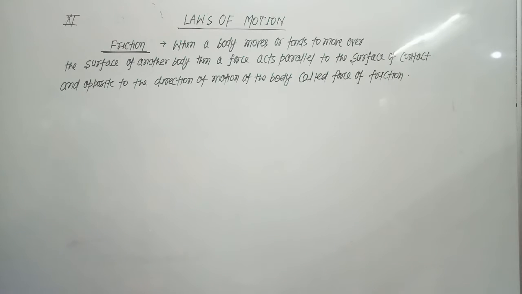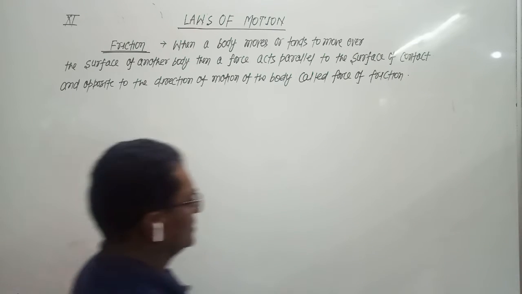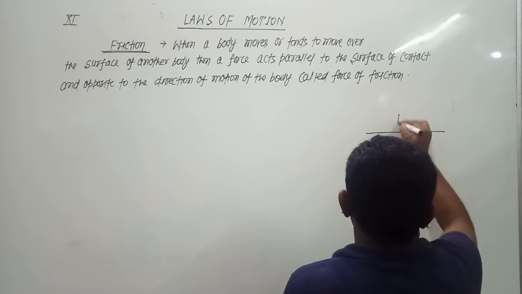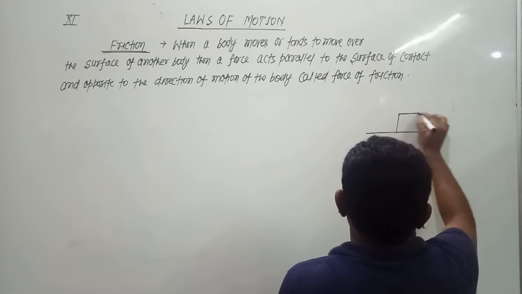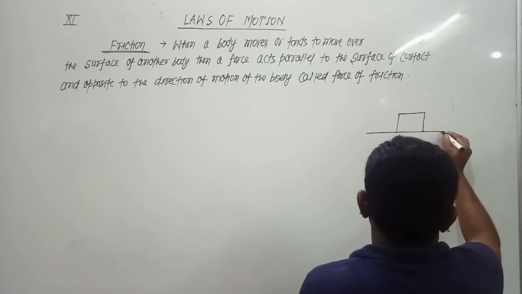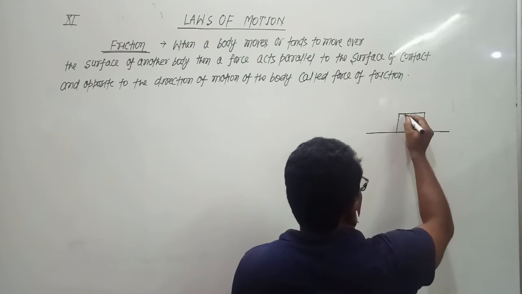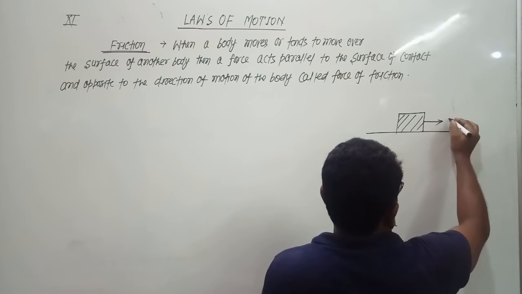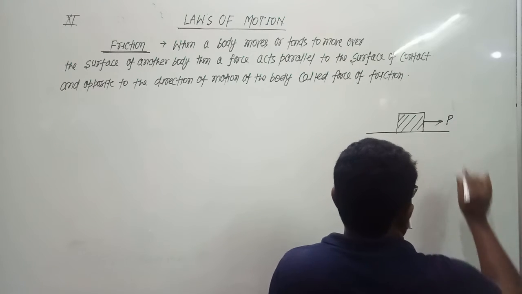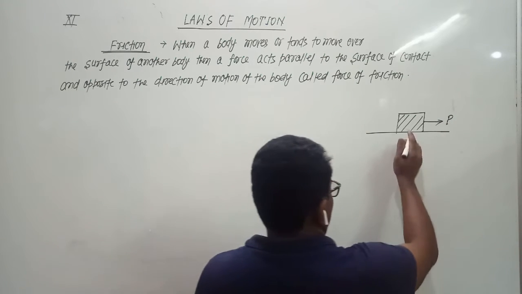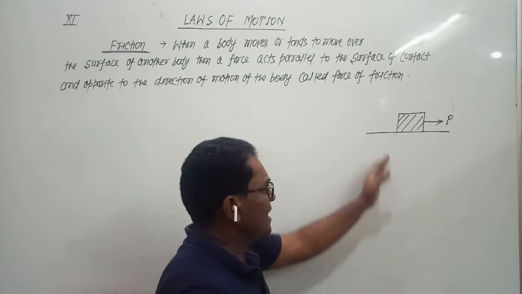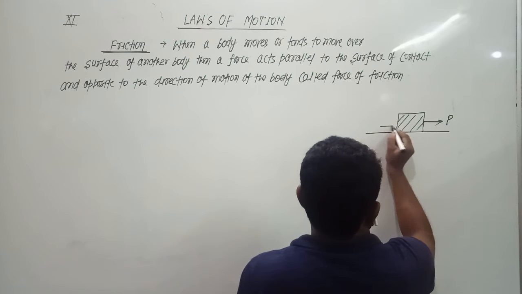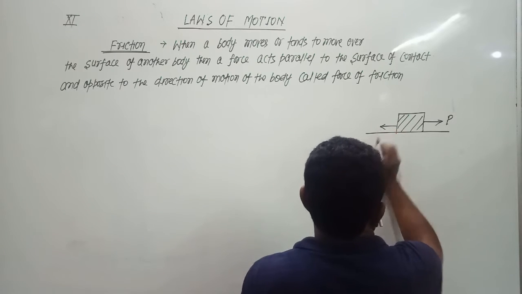Suppose there is a surface in which a block is placed. When we apply a force on this block in the forward direction, then parallel to the surface of contact, a force acts in the opposite direction, opposite to the motion of the body.